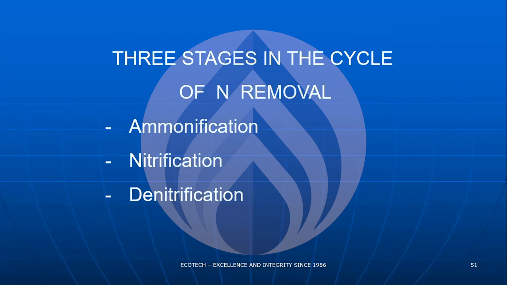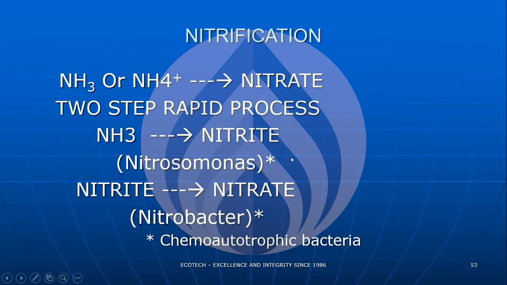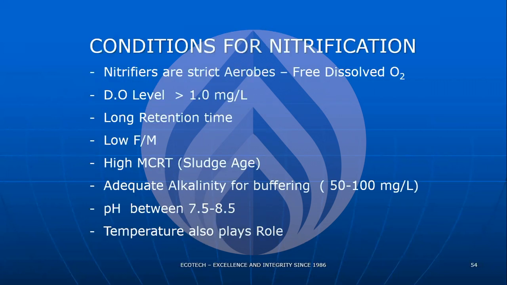There are 3 stages in the cycle of nitrogen removal: ammonification, nitrification, and denitrification. Let me not go through all these reactions. Enough to say that all forms of nitrogen in raw sewage are converted to nitrate at the end of the aeration tank. From there, the bacteria that do the denitrification use the oxygen in the nitrate rather than the dissolved oxygen, and therefore release nitrogen gas. That's how nitrogen control is accomplished in biological nitrogen removal.